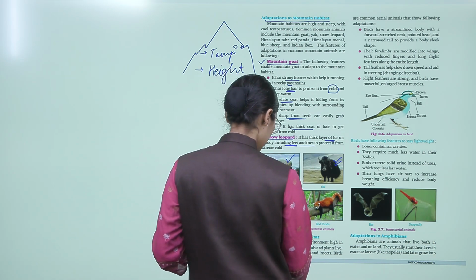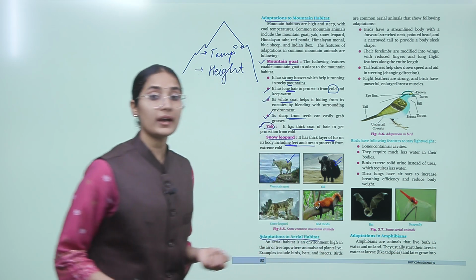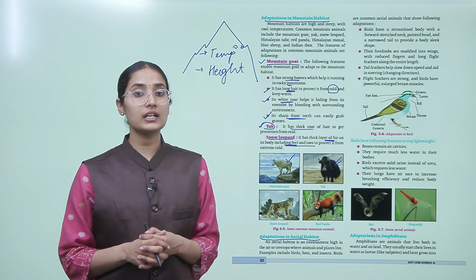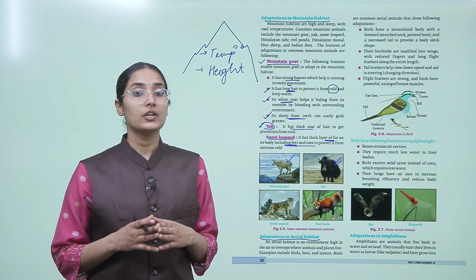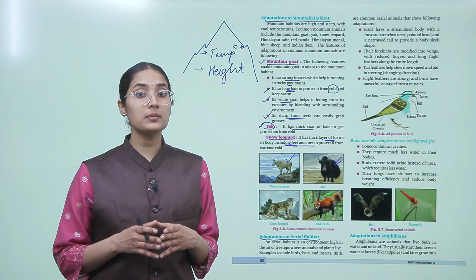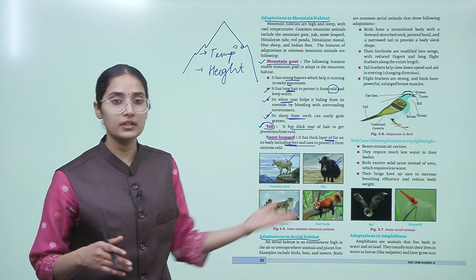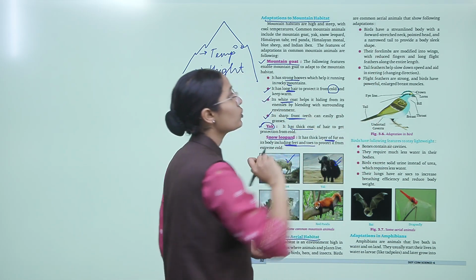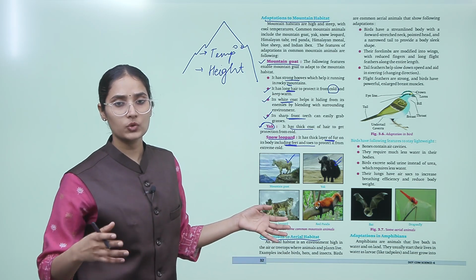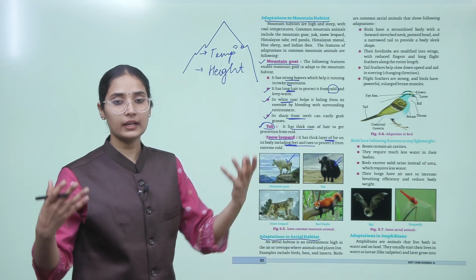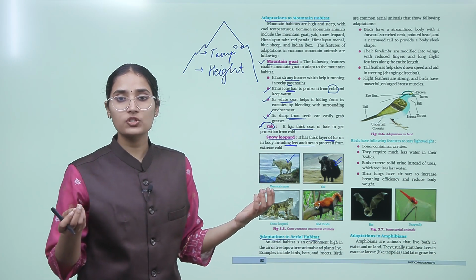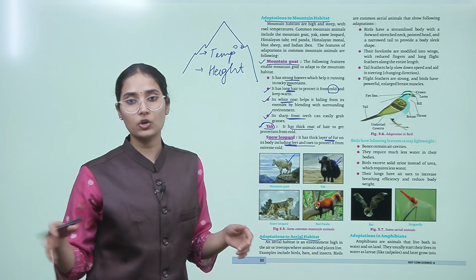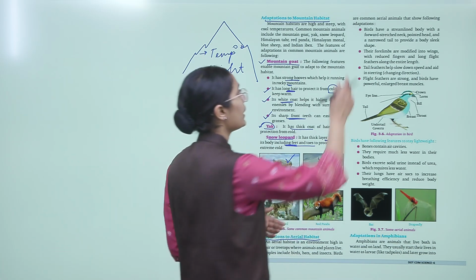Now, adaptation in aerial animals. So, animals living in the air, right? Aerial habitat is an environment high in the air or treetops where animals and plants live. For example, birds, bats and insects. And birds are common aerial animals that show the following adaptations. Any animal which flies in the air definitely needs to be adapted to the conditions of the air, right? For example, a dog cannot fly, right? So, why can birds fly?